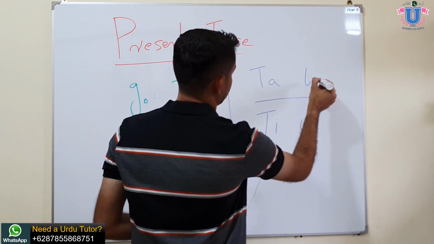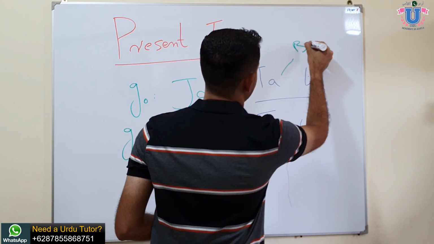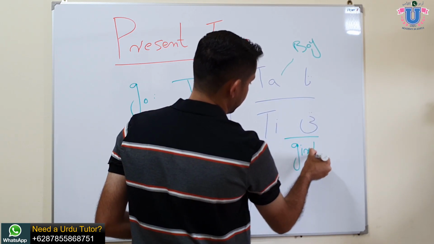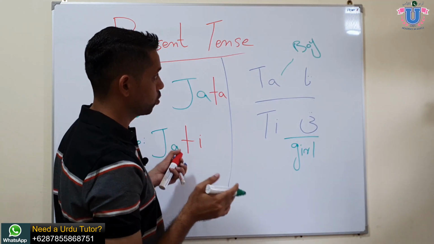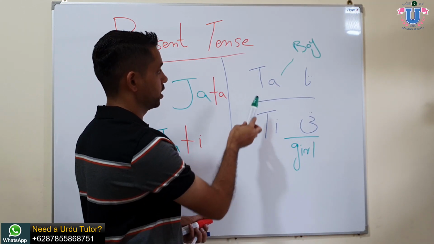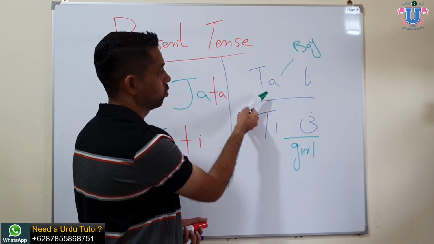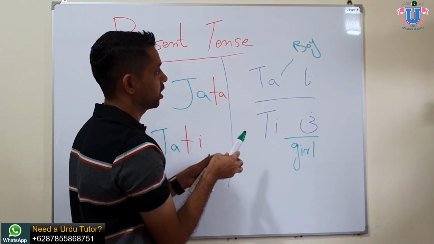We use ta for a boy, I mean for the male, and we use ti for a girl. Today we are not going to learn the plural, we're just trying to learn the singular, like he goes somewhere or she goes somewhere, I go, or I go if female. Okay, so we're not talking about the plural.